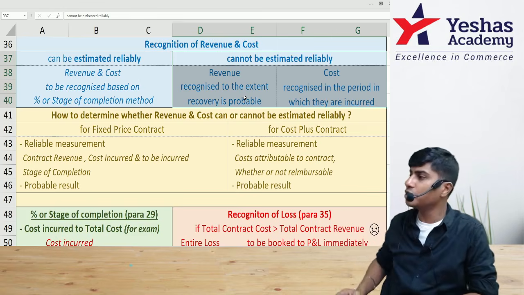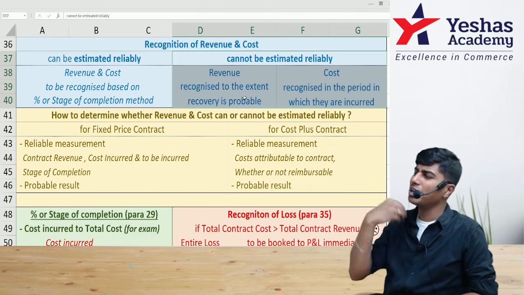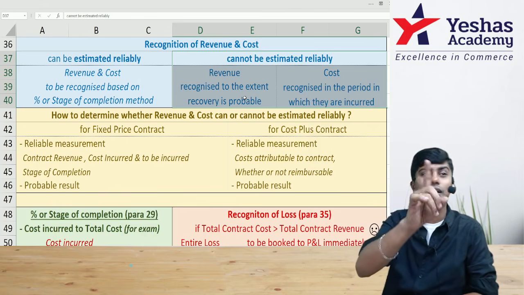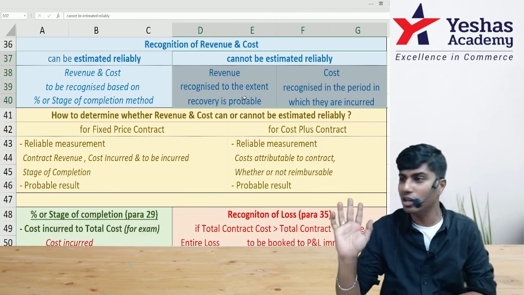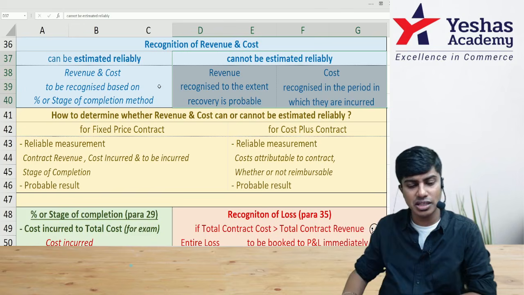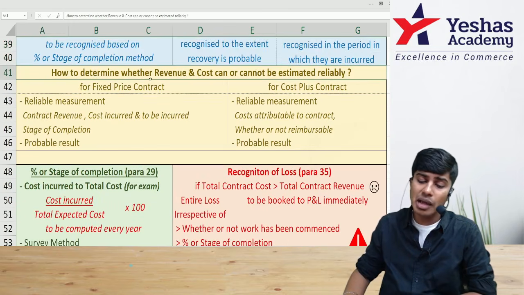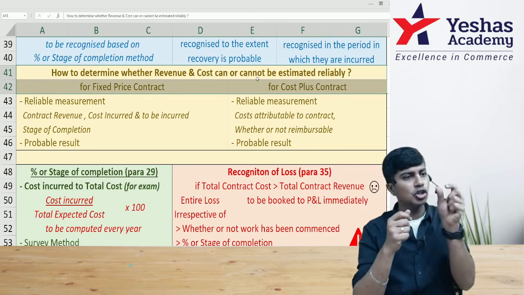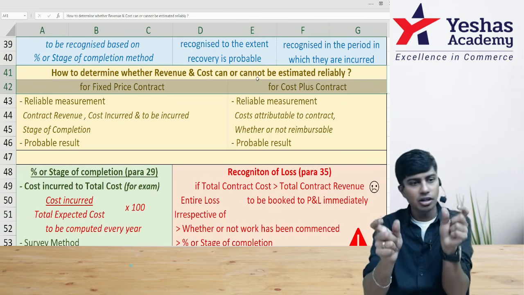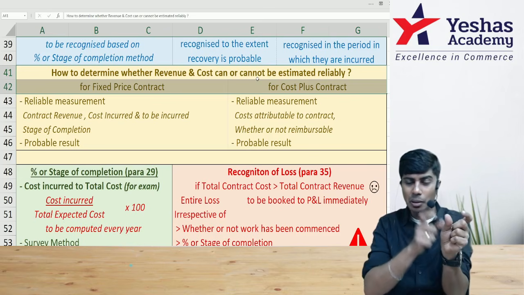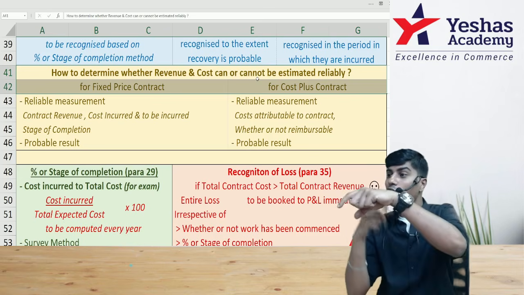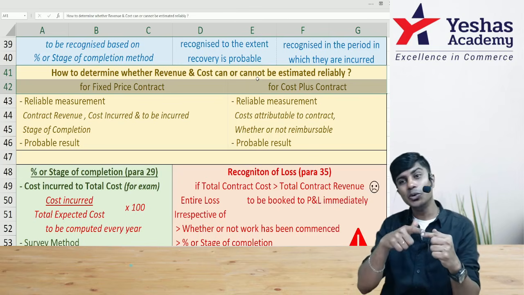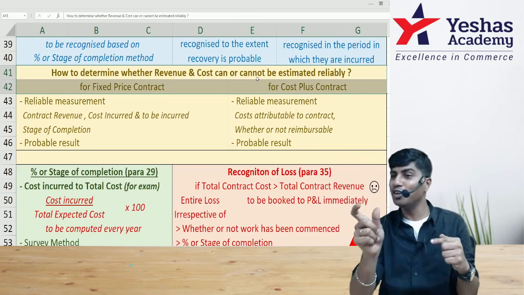To summarize this recognition of revenue in one shot, cost will be recognized the moment it is incurred. Revenue will be recognized only when there is reasonable certainty or reliable measurement of the revenue. The question that comes next is, how do we get to know whether there is reliable measurement or not? Very simple. Reliable measurement has to be made based on cost incurred and cost to be incurred. When you get cost already incurred, that will be known, plus cost to be incurred, if you know, you get total cost. When you get total cost, you will find percentage of completion.